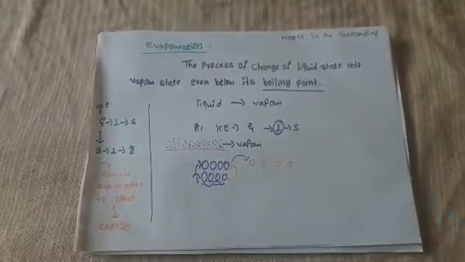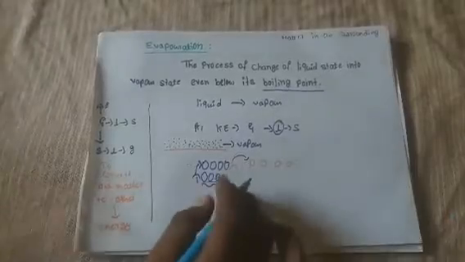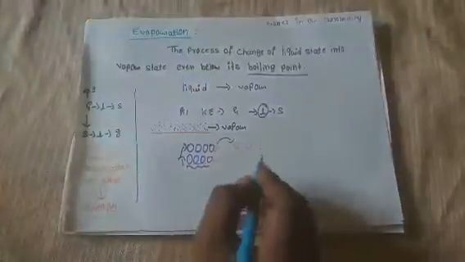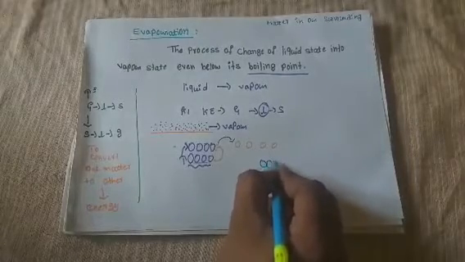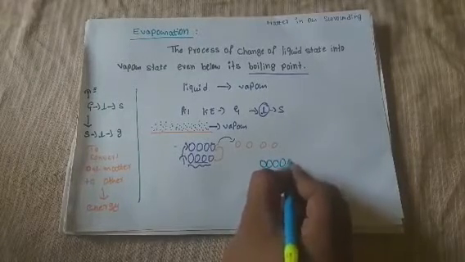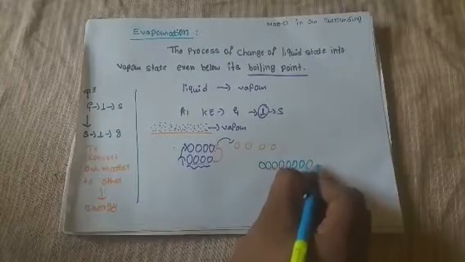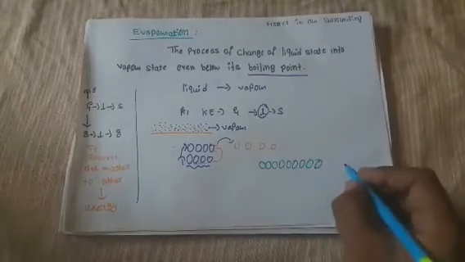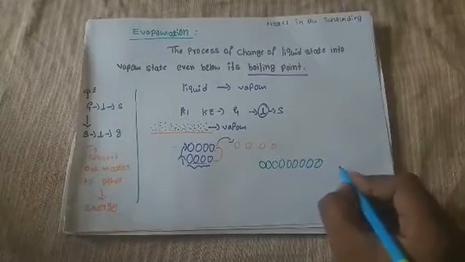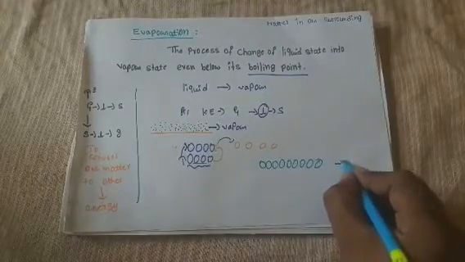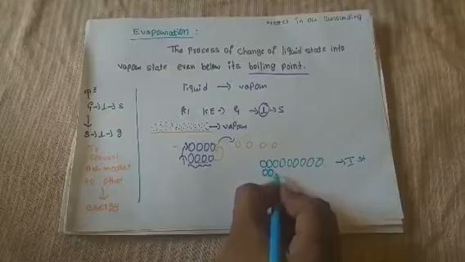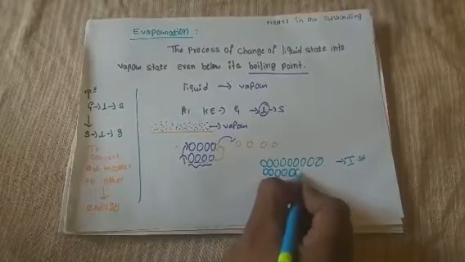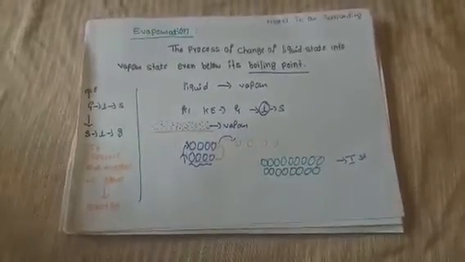Now consider you have two surfaces. Consider these water molecules. This is surface 1, the first surface, and some other particles are present in the second surface.